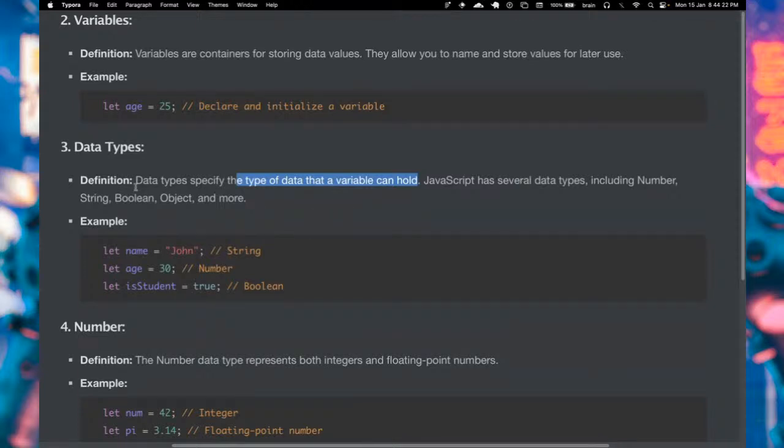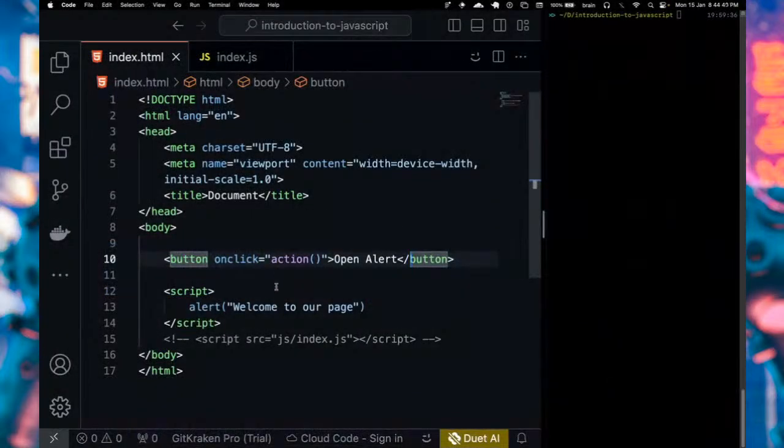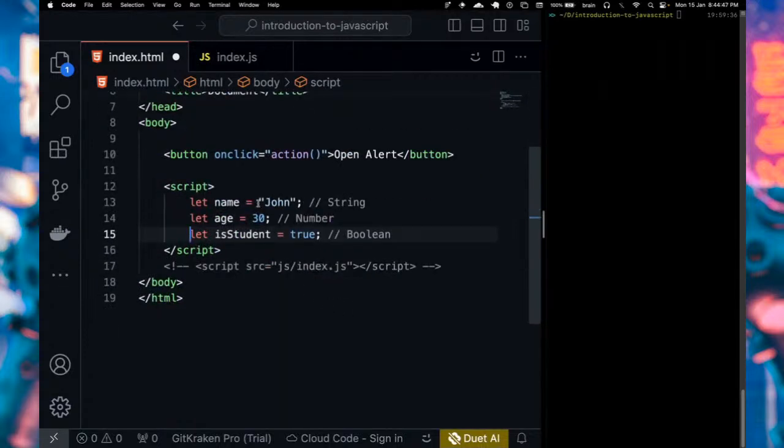Okay, string. String basically refers to text like this. So we have John. If we also have something, so long as you put it inside single or double quotes, like John is a programmer within that quote, then yes, that is also a string. Let's copy this and put it in our code right here. So you see we have let name equals John, let age equals 30, and let is student equals true.